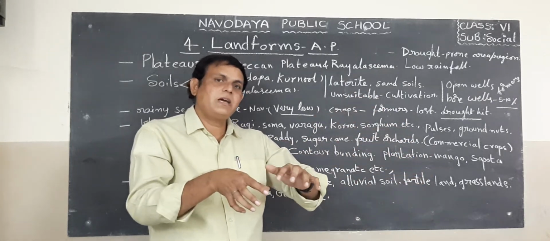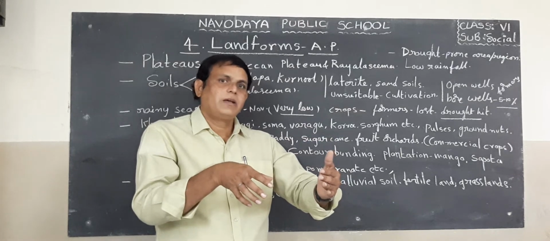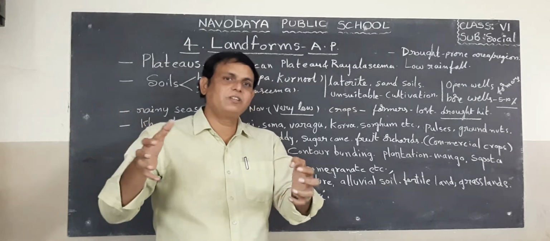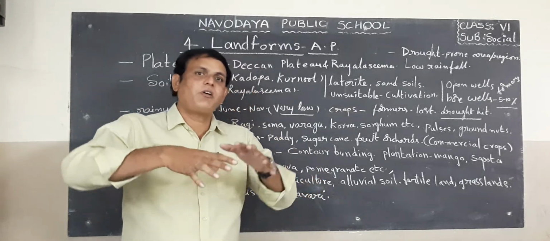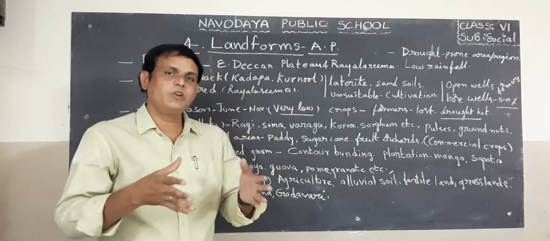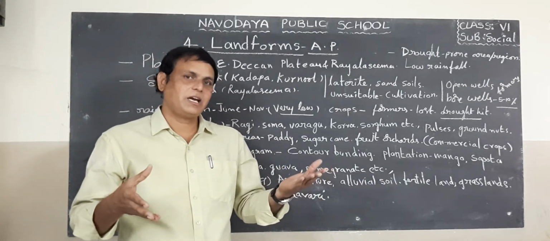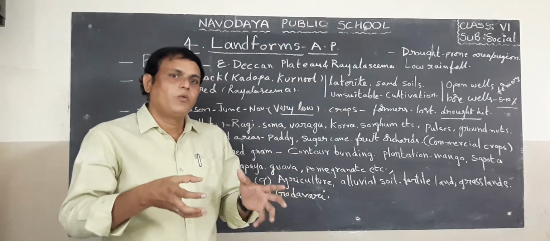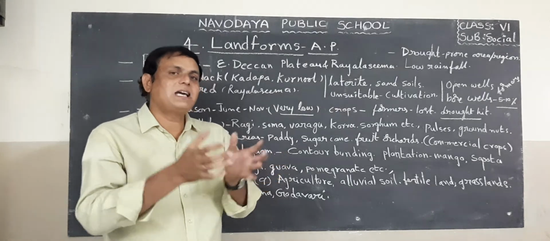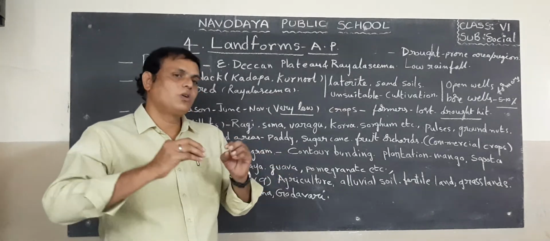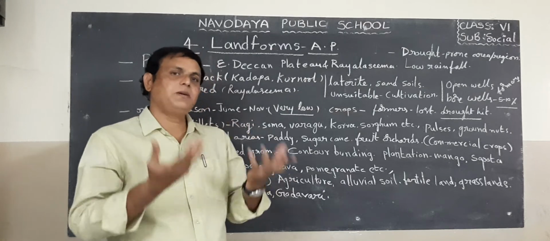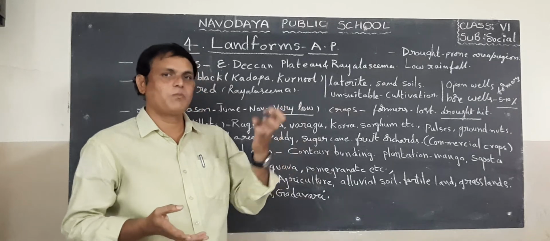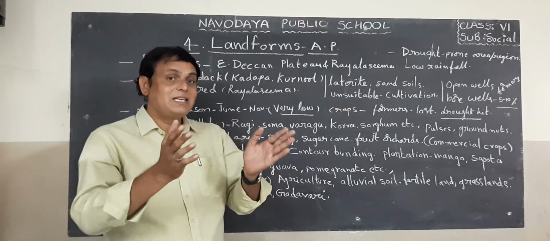When they end, they bring so much silt and deposit it in this area and form a delta. For example, we know the Kolleru area, next to the Pulicat area. In this delta region, the land is fertile. That means alluvial soil. So if you plant any plantation or grow any crop, it will grow abundantly. Why? Because that area is fertile land.